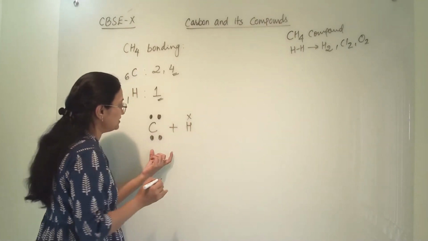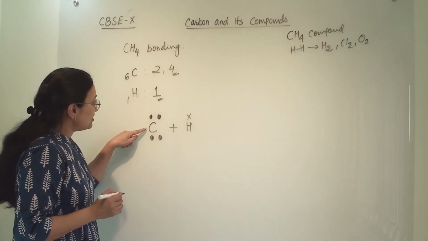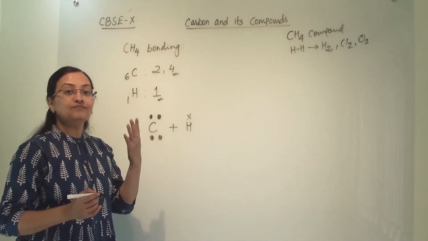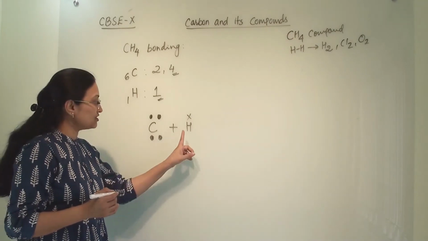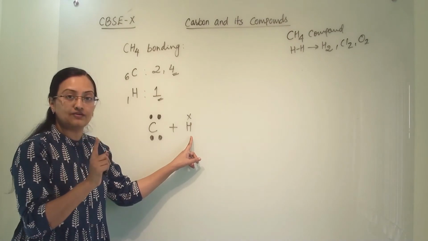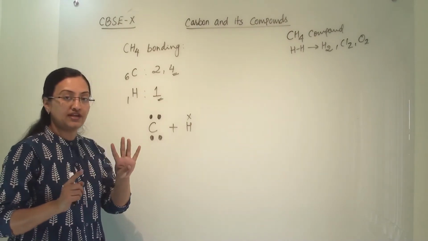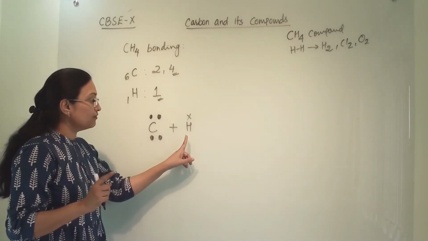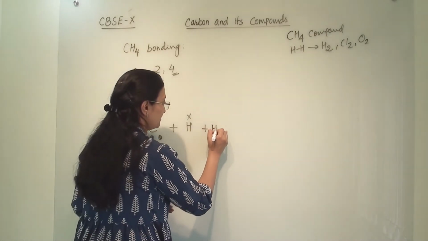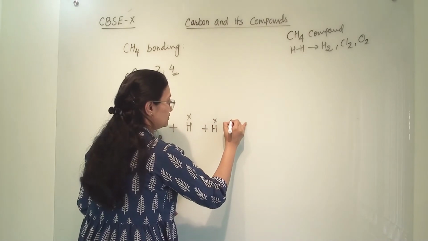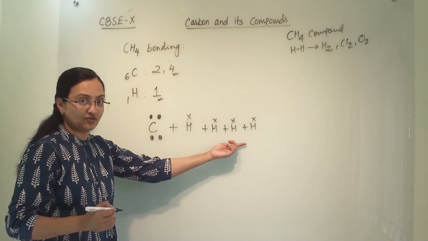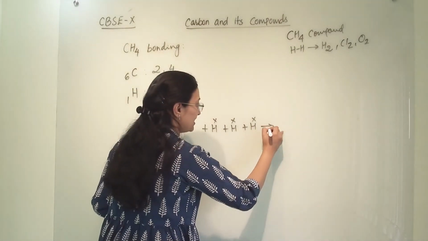So what will happen is that carbon will share electrons with 4 different hydrogens, because hydrogen has only 1 electron. It can share only 1 electron and carbon requires 4 electrons. So carbon will share 4 electrons from 4 different hydrogens. So there are 4 hydrogens with 1 electron each. And how will we show that?